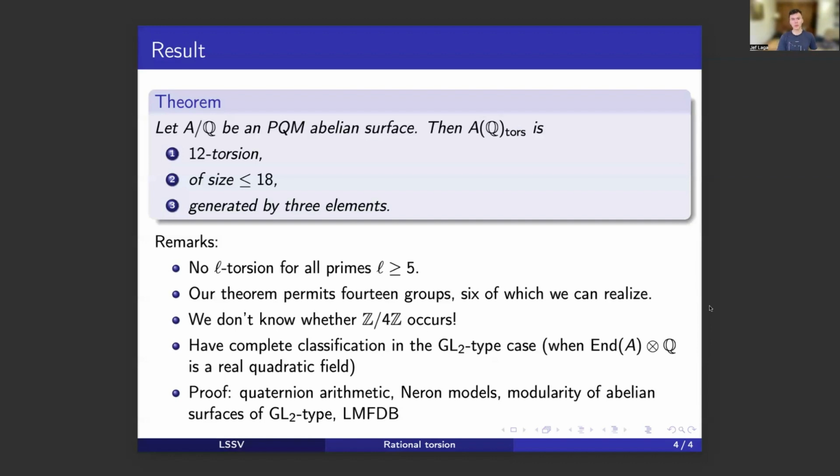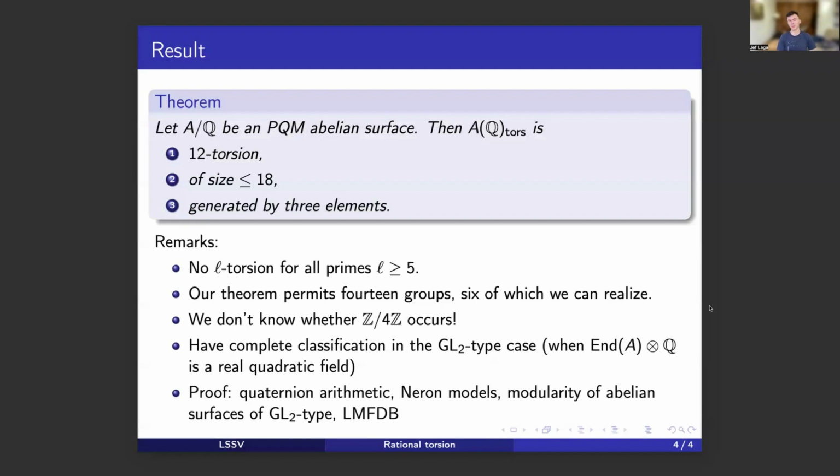On the other hand, we also exploit the structure of Néron models of PQM surfaces and analyze what happens when you take a torsion point defined over Q and reduce it modulo p, even when you have a prime of bad reduction. The primes of additive reduction play a very important role in the work of Lorenzini regarding this. And in the GL2-type case, we use the modularity of abelian surfaces of GL2-type, so the connection to modular forms, to further constrain the possibilities.